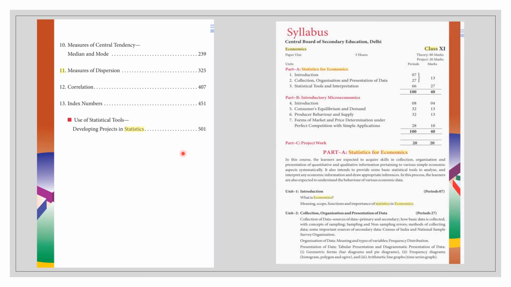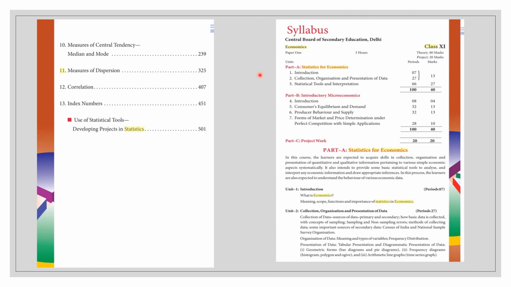Moving to the next part, that is the syllabus prescribed by CBSE. As I have said earlier, economics is divided into two parts in class 11. It is part A, statistics for economics, and part B, introductory microeconomics. Coming to the weightage or distribution of marks, it is 40 marks for part A and 40 marks for part B, and 20 marks is for project work, which will give you a total of 100 marks in class 11 economics. So this was all about the content and the syllabus.